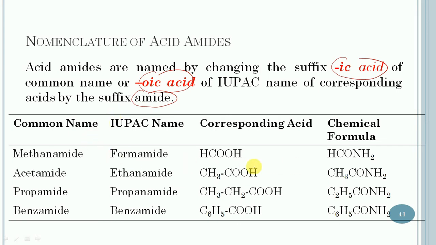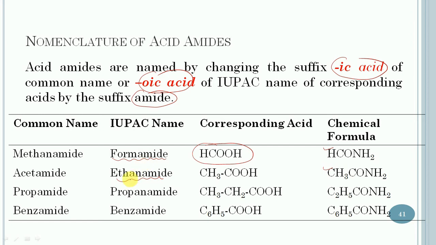The first one is formamide, and it is derived from formic acid, and this is the chemical formula for it. Similarly, the second one is ethanamide, and it is derived from the corresponding acetic acid, and this is the formula of ethanamide.